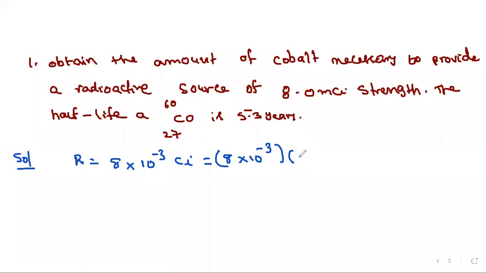What is 1 curie? I gave that yesterday also. 1 curie is 3.7 into 10 power 10 disintegrations per second. And you can calculate this value. What will be the answer for 8 into 3.7?